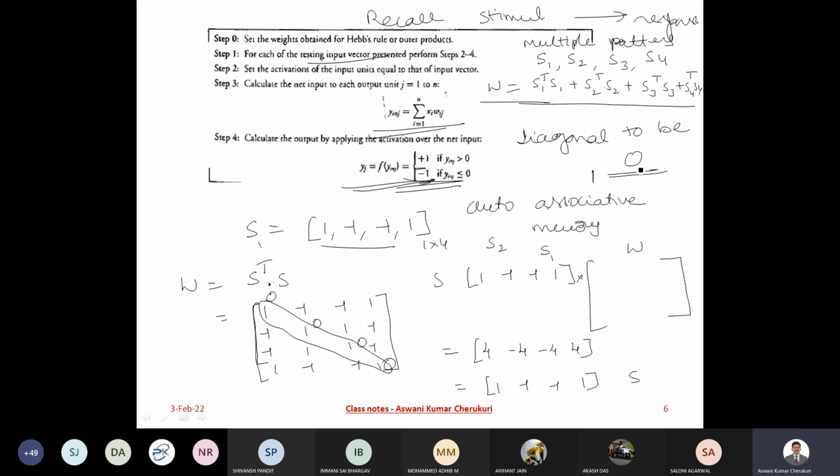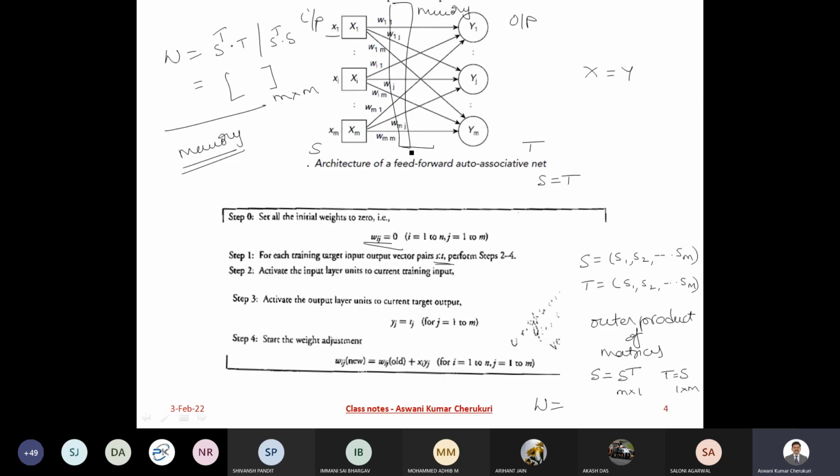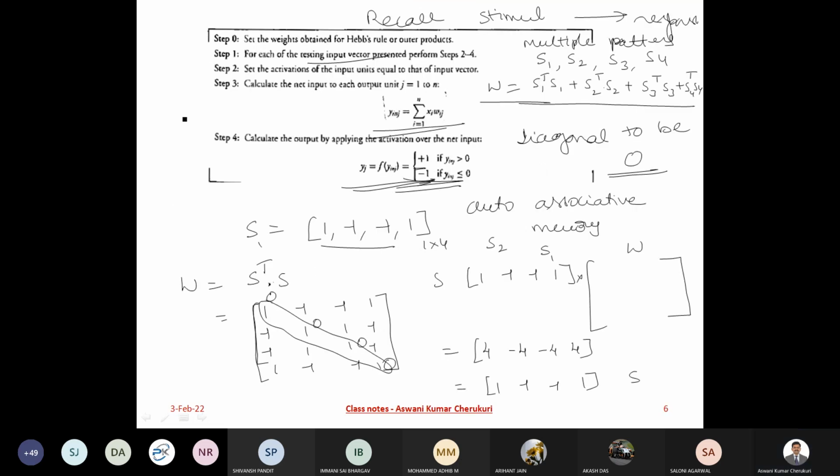When you look at the neural network, the prime diagonal means the weight from 1 to 1, weight from 2 to 2, weight from I to I, weight from M to M. The self connections are supposed to be made 0. This thing you have to remember.